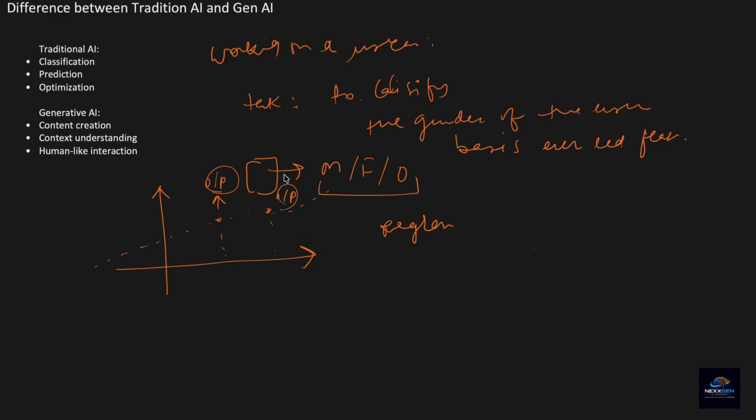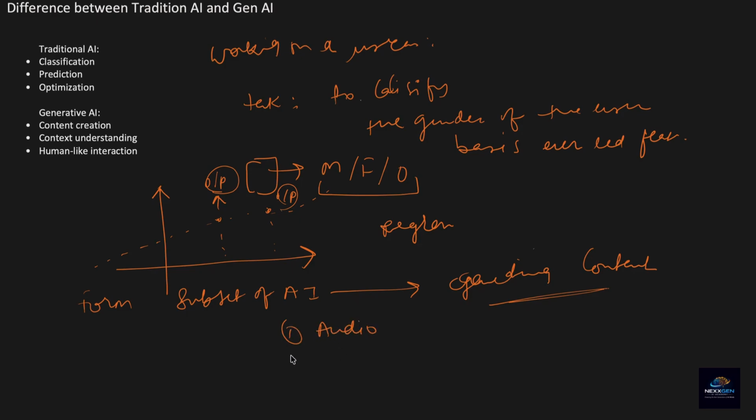But generative AI is completely different. Generative AI is a form of AI, or you can say a subset of AI, where you are creating content. Content can be in the form of audio, text, video, code, anything.